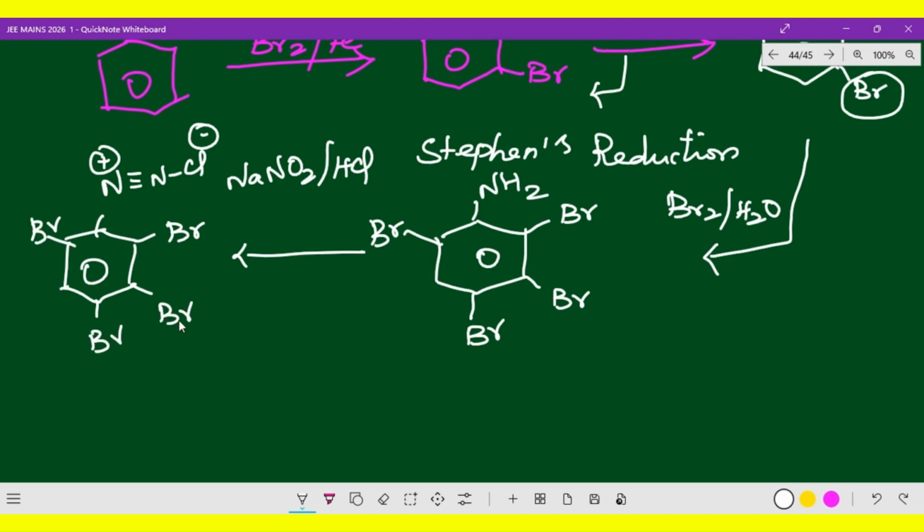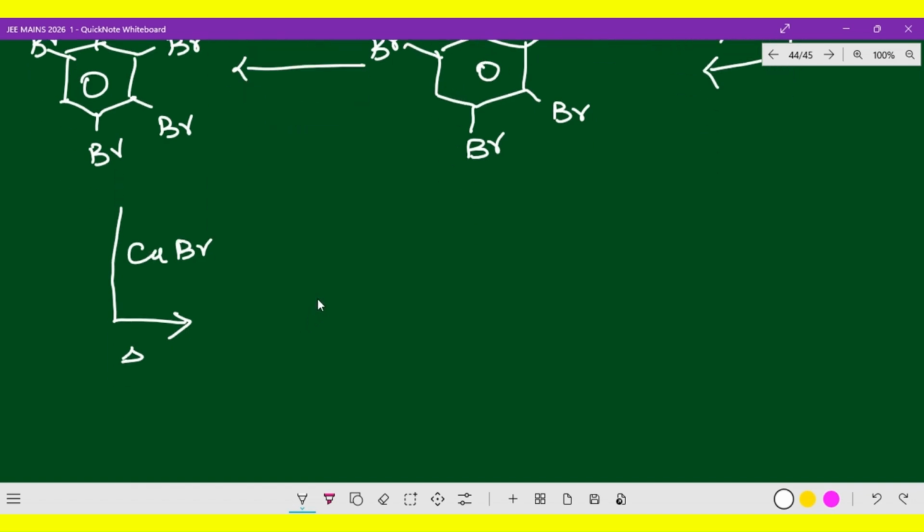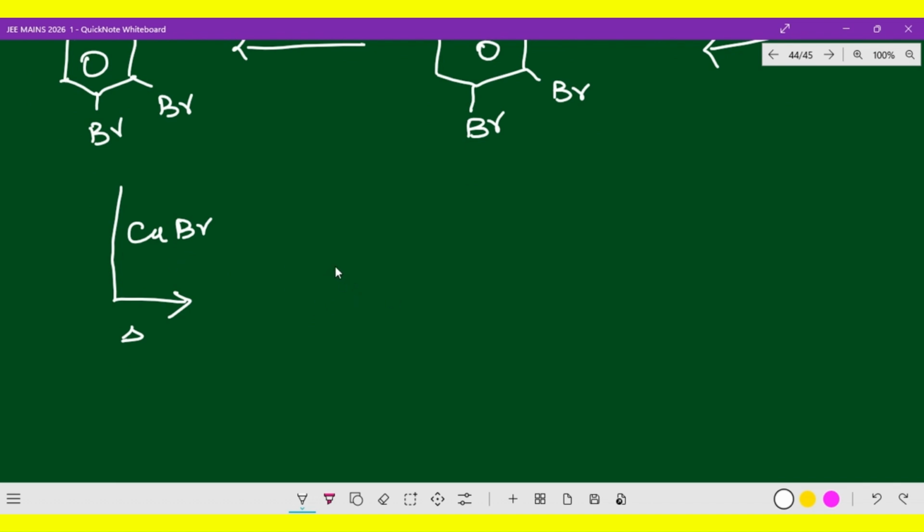Now the last one, copper bromide, CuBr, with heating. The diazonium chloride will convert into bromine, because Br is there, so you will get Br over here.